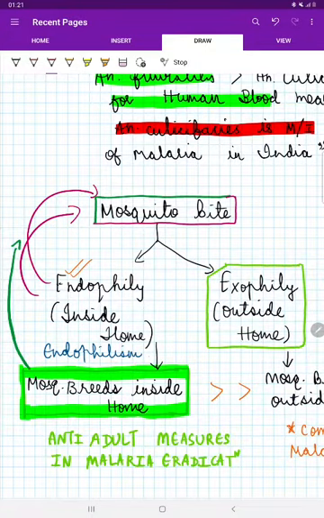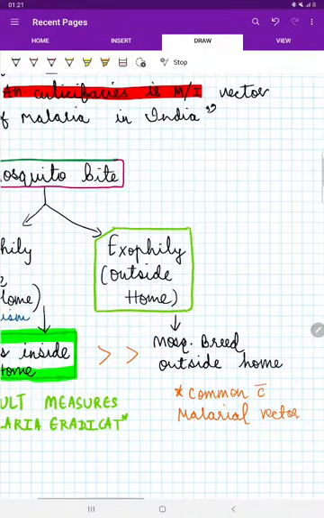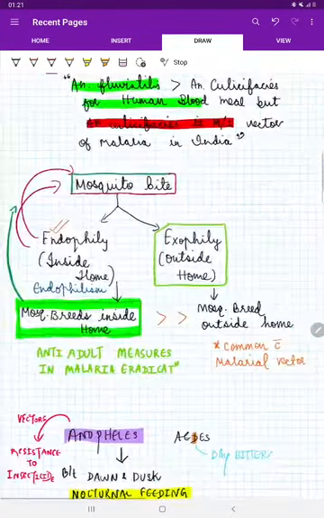This endophilism is mostly seen in the malarial transmitting vectors. So having known this endophilism, anti-adult measures in malaria eradication are made. That means indoor spraying is done. Exophily means the mosquito is going to bite and is going to live outside our home. That is what it is.